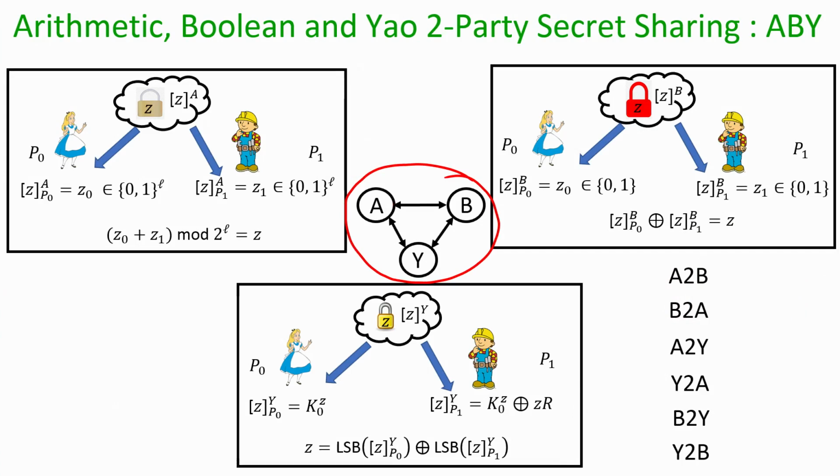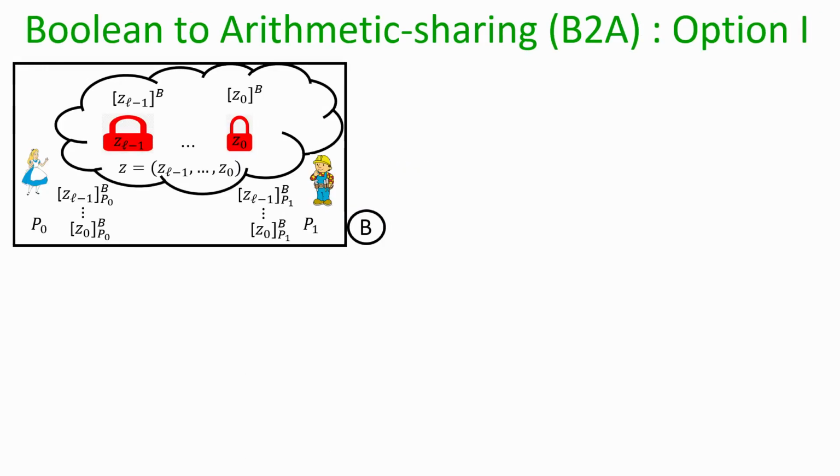Okay. So, just to quickly recap, we are currently looking into the conversions between three different secret sharing semantics for the two party case: arithmetic sharing, Boolean sharing and Yao sharing. We had already seen a few of these conversions. Now, we want to see the Boolean to arithmetic conversion, B to A.